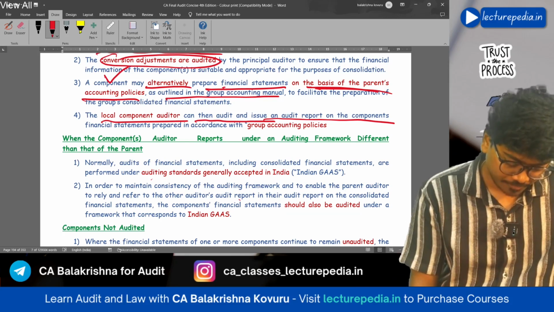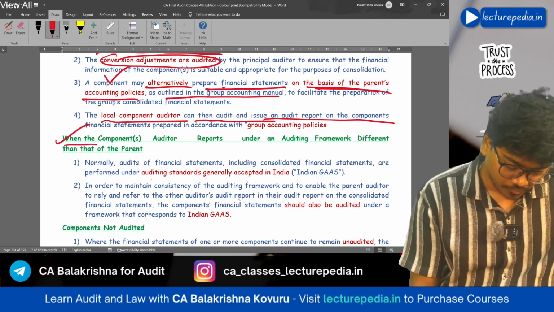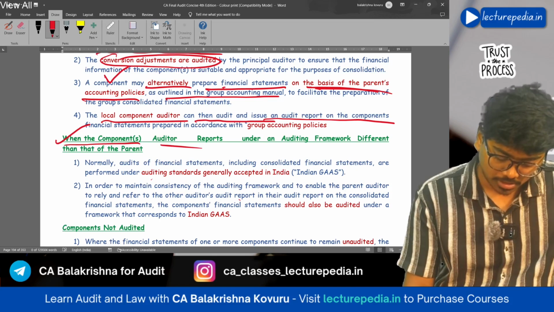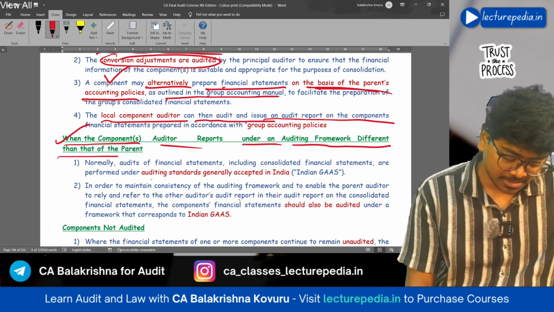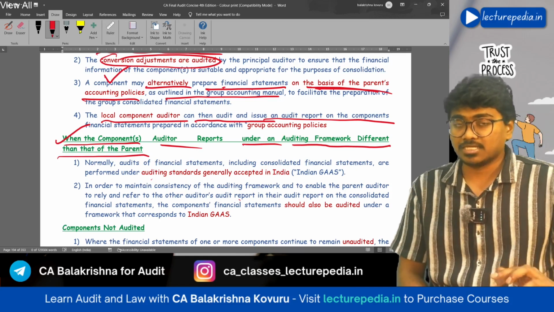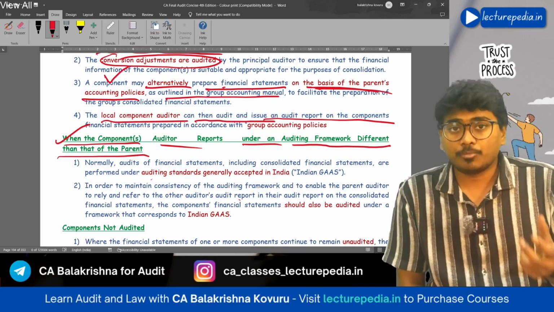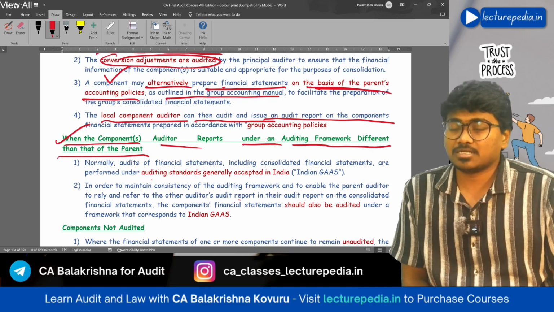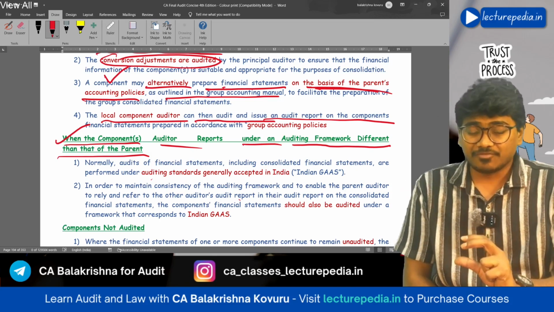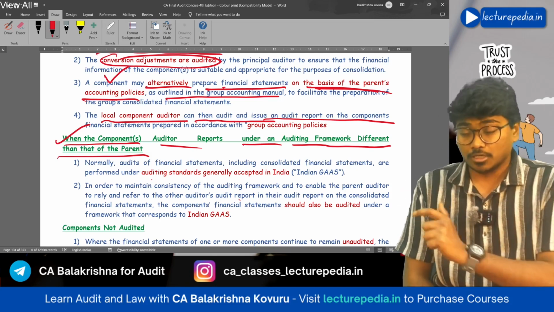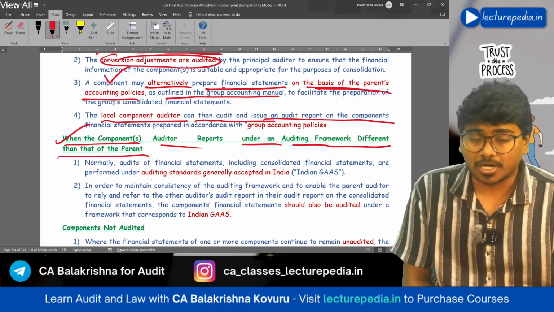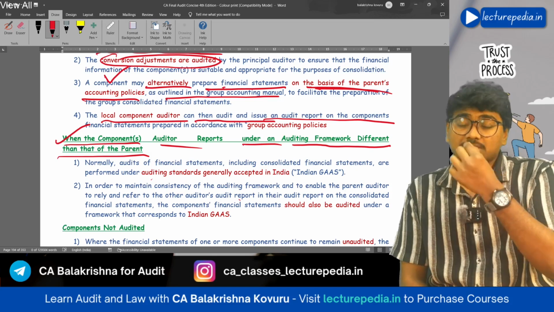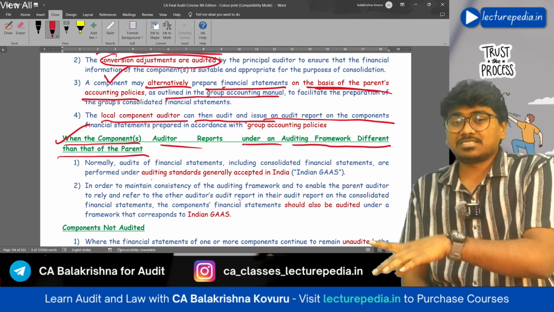Next scenario, when component auditors report under an auditing framework different than that of the parent. See, in the previous scenario, the components had prepared financial statements under a different accounting framework. Now in this scenario, the component auditor is auditing the component's financial statements under different auditing standards.